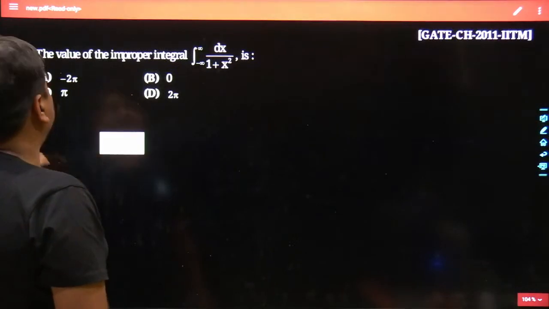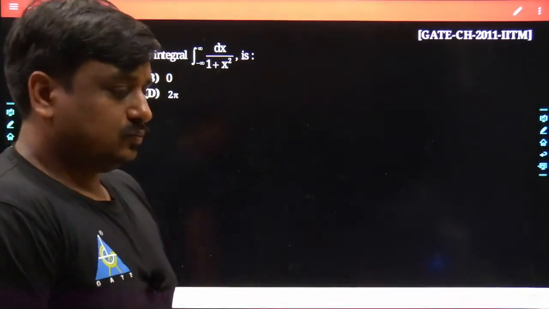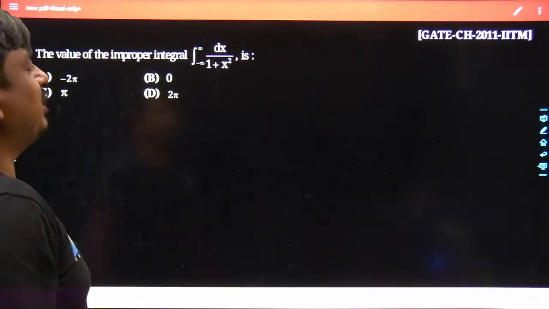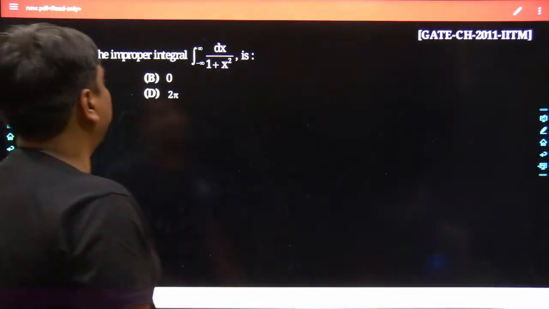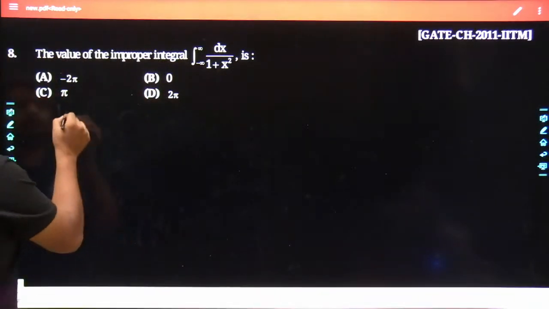In the same sequence, let me focus on the 8th question. Yes, only one we are getting, no. This problem came in Chemical Engineering in the year 2011. The problem was framed by IIT Madras. The integration has to be made from minus infinity to infinity, dx divided by 1 plus x square.